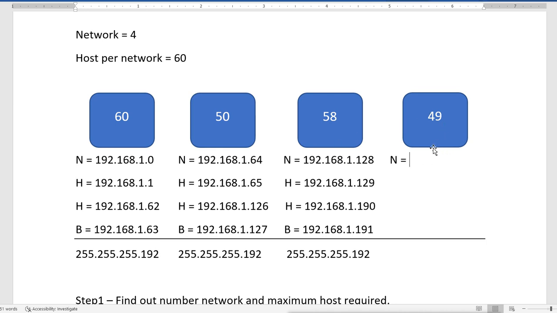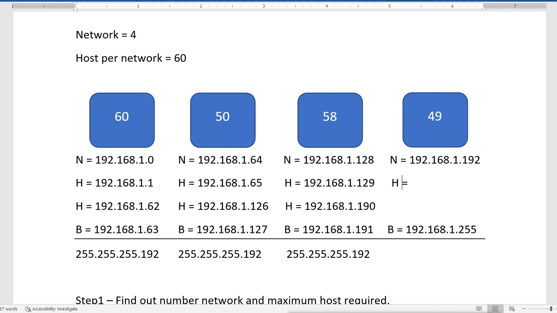It will start from 192.168.1.192, since we ended on 191. Then it will end on 192.168.1.255. This will be the last IP.